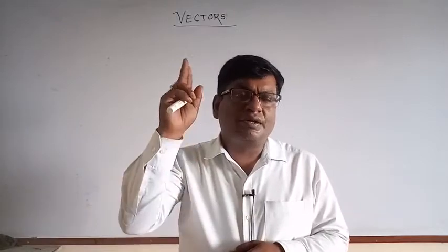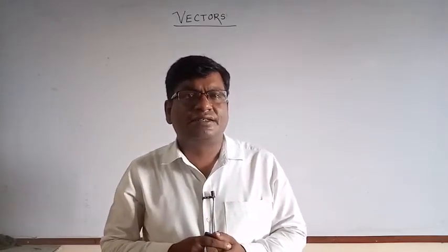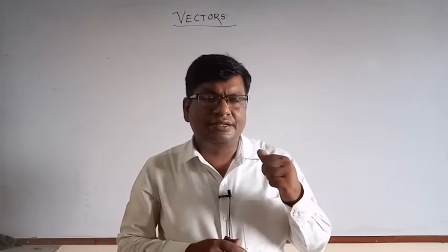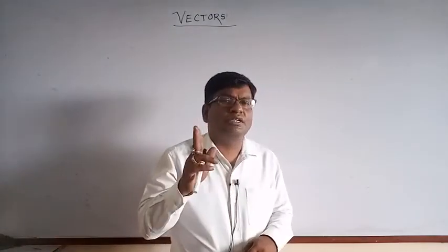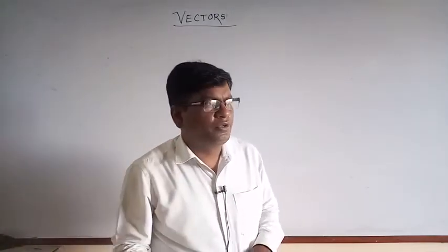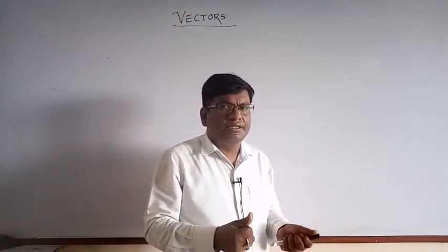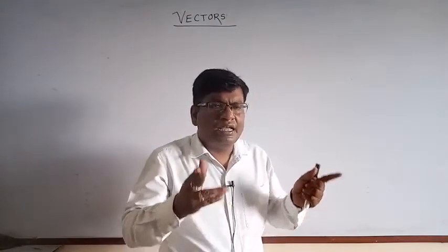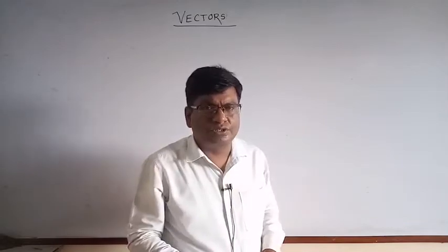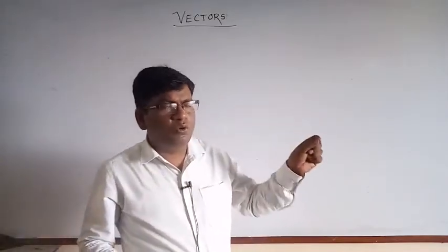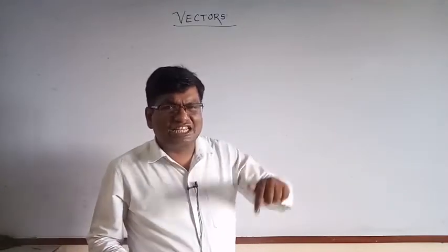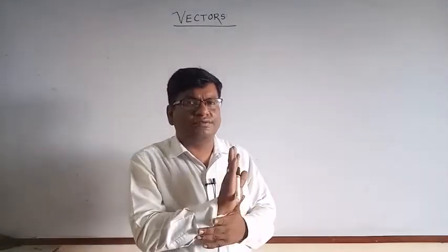There are two types of physical quantities. Number one is scalar quantity and number two is vector quantity. Okay, so what is scalar quantity? The scalar quantity having only magnitude. What is vector quantity? The vector quantity having both magnitude as well as direction.